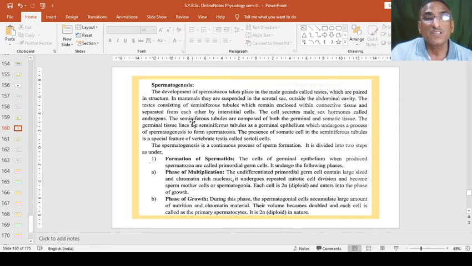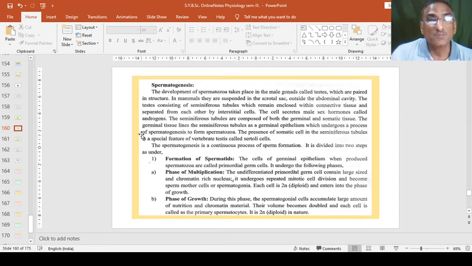The seminiferous tubules are composed of both germinal cells, that is reproductive, and somatic cells, that is supporting or body cells. The germinal tissue lines the seminiferous tubules as a germinal epithelium which undergoes the process of spermatogenesis.